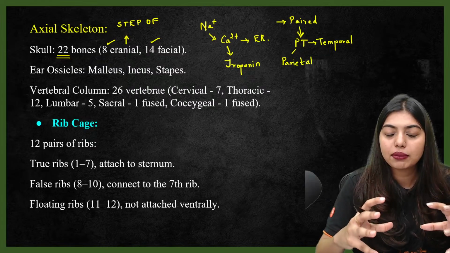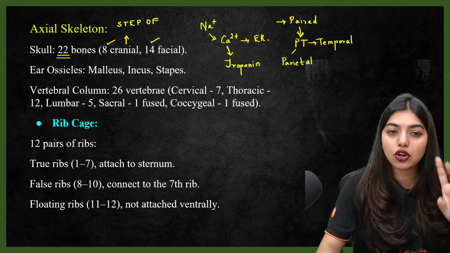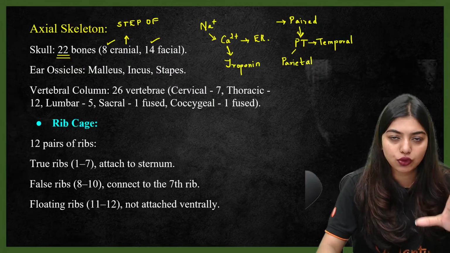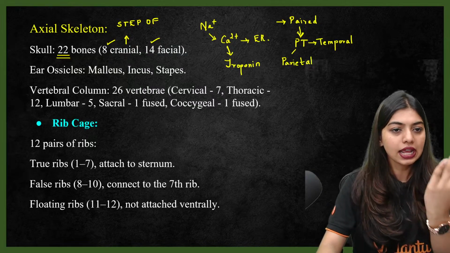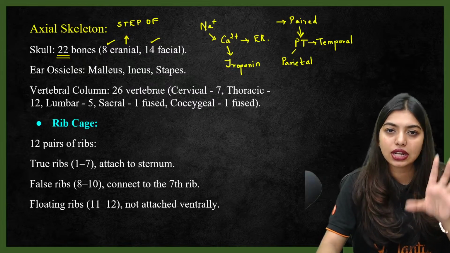So students, very simple. Cranium bones, you're going to remember 8 of them are there. In that, you're going to remember STEP OFF. S stands for sphenoid, T stands for temporal, E stands for ethmoid, P stands for parietal, O stands for occipital, F stands for frontal, right? Imagine someone comes so close to your cranium, what will you tell? Step back, right? Step off. So like that, do you remember?